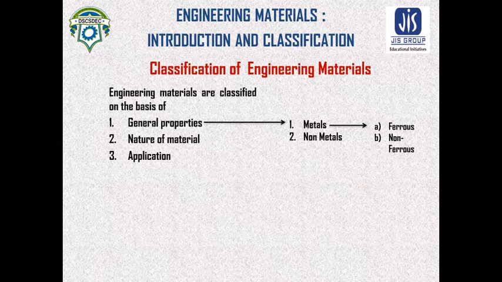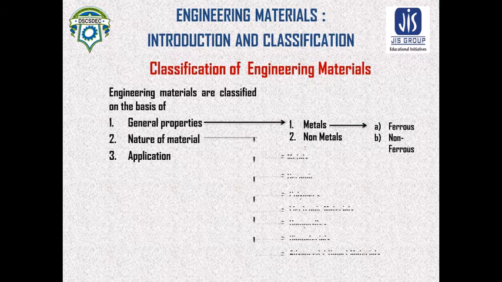This means when iron is the base metal, then it is called ferrous. When iron is not the base metal, then it is called non-ferrous. In non-metals, the examples are leather, rubber, asbestos, and plastic. So as per general properties, engineering materials are divided into metals and non-metals.